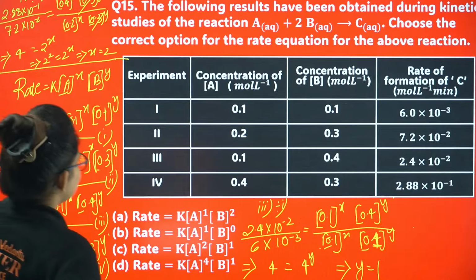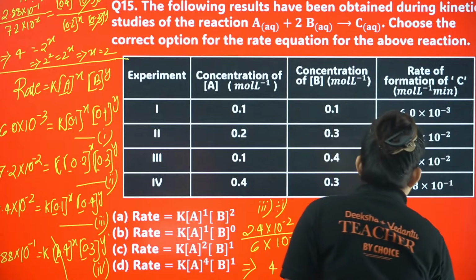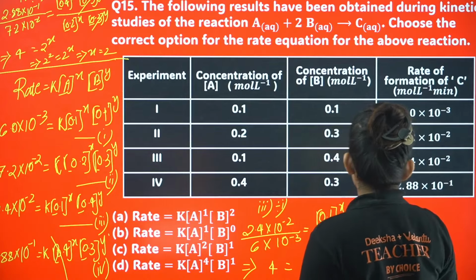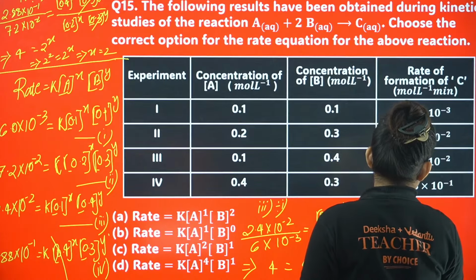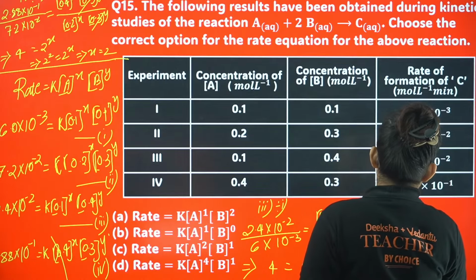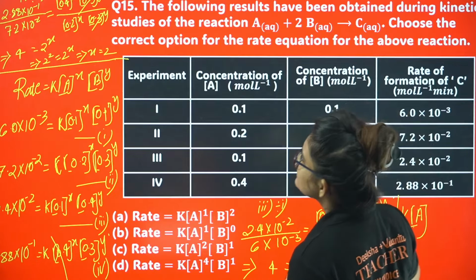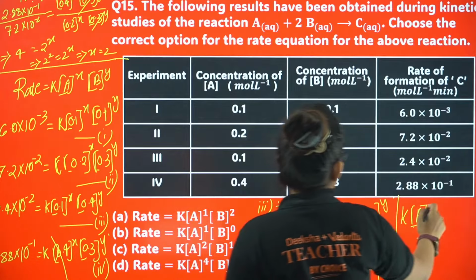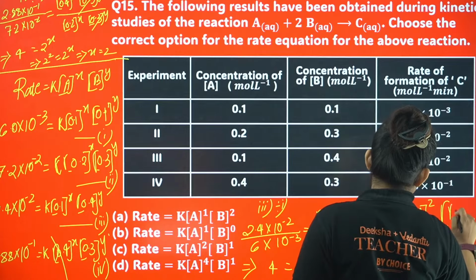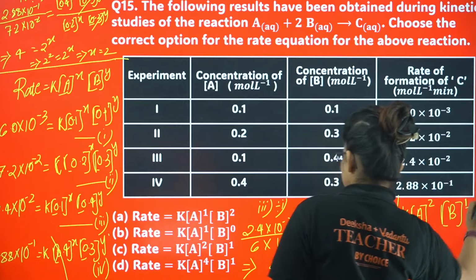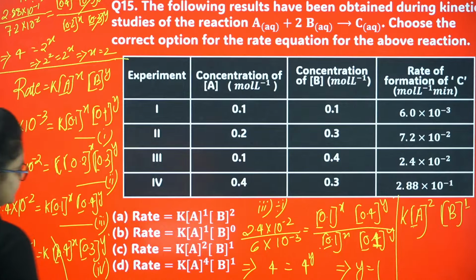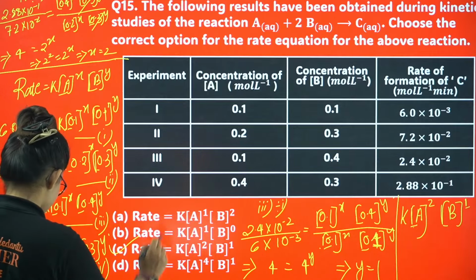So now if I want to write the overall rate equation, it will be rate equals k into A power 2 into B power 1. So option C is going to be the correct one.